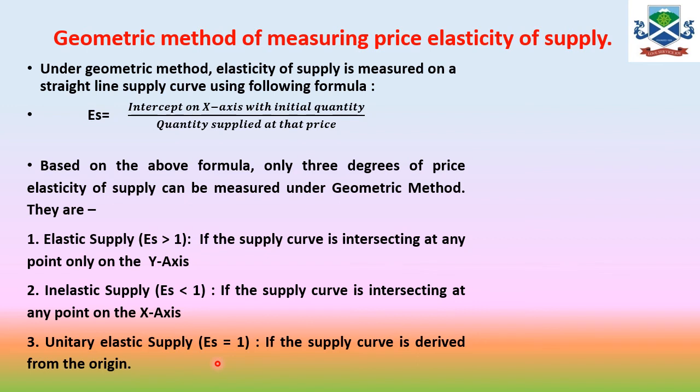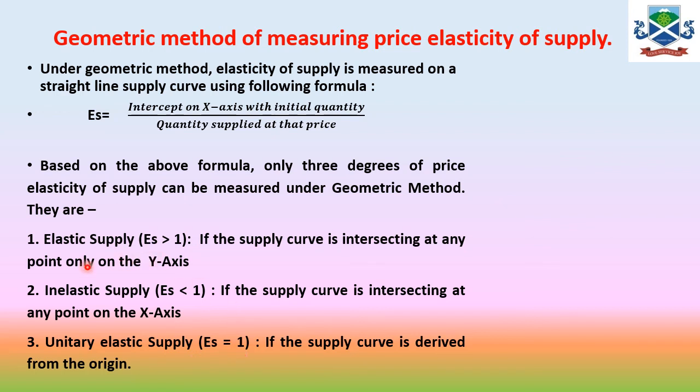Both start from the origin, irrespective of the angle, except 90 degrees, so it should be an acute angle less than 90 degrees, and in that case your ES value is equal to 1, whether it is 20 degrees, 15, 45, 60, or 75 degrees. Whatever the angle, it does not matter, all values will come the same, that is ES equal to 1. So that is the geometric method.